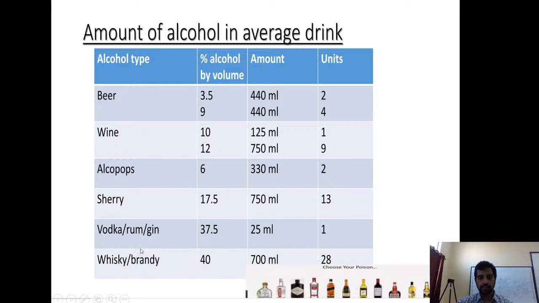And other strong alcohols like vodka, rum and gin are around 40%. 40% is weight by volume. Usually they don't sell it in liters, they sell it in smaller quantities, like a full quarter, which is about 180 ml. So in that 40% by weight, if somebody is drinking 100 ml of alcohol, then it is 40 grams in whiskey and some 6 to 9 grams in beer. That way you need to calculate the amount of drinks the person is having, and accordingly his risk varies.